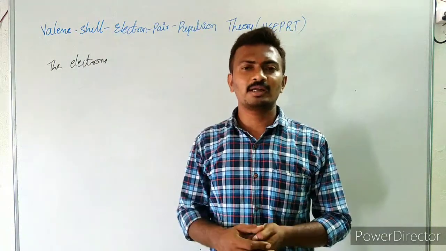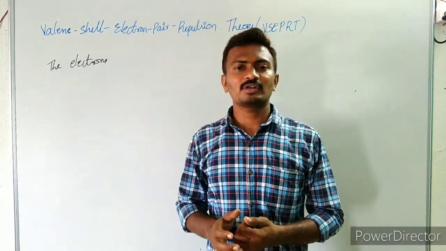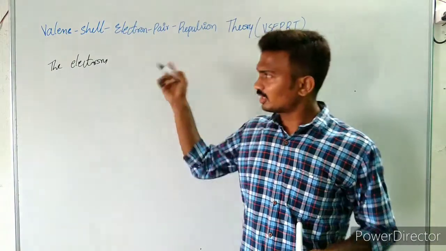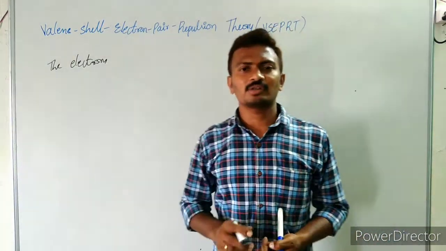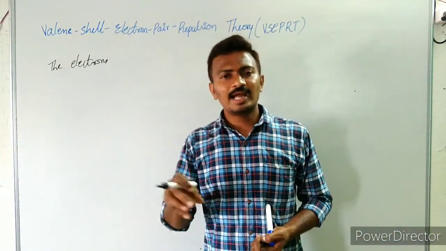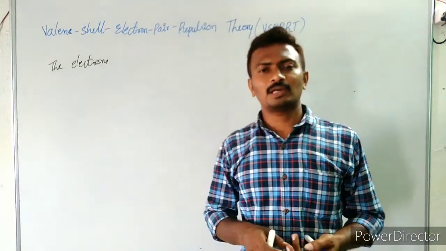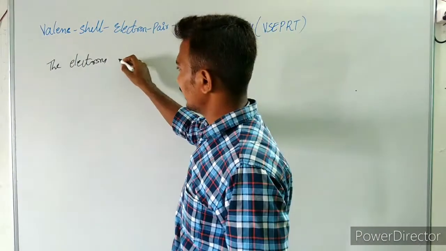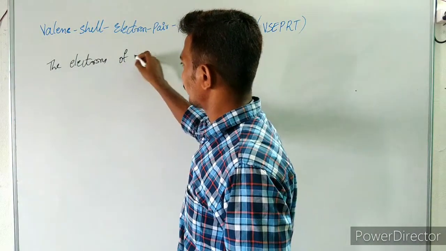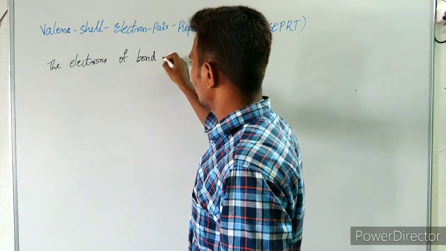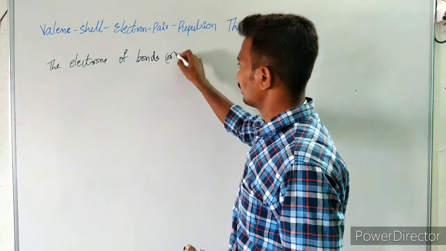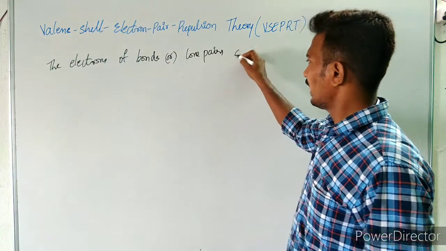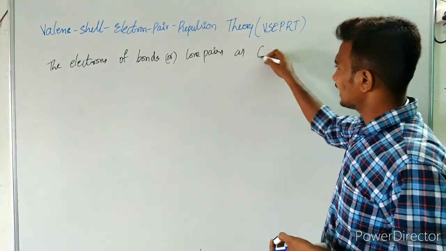Such unbonded electrons are known as what? Lone pairs. What do we call them? Lone pairs. So this theory considers these electrons, that means the bonded electrons and non-bonded lone pair electrons, as a charged cloud. This theory considered the electrons of bonds or lone pairs as what? Charged clouds.